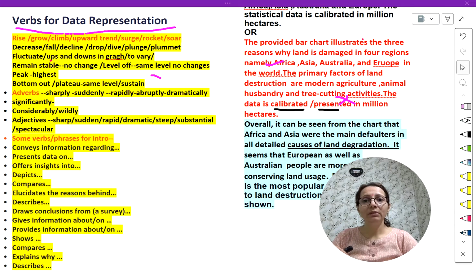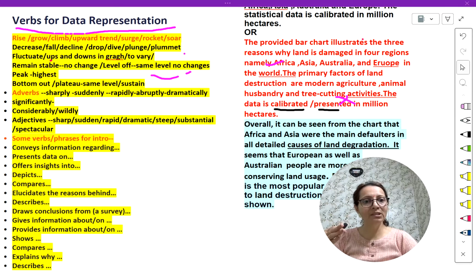For rise, when something is going up, you can use these words. When data is going down, in a bar graph or a line graph, you can use decrease, fall, because every time you can't write decrease. You have to vary the vocabulary.